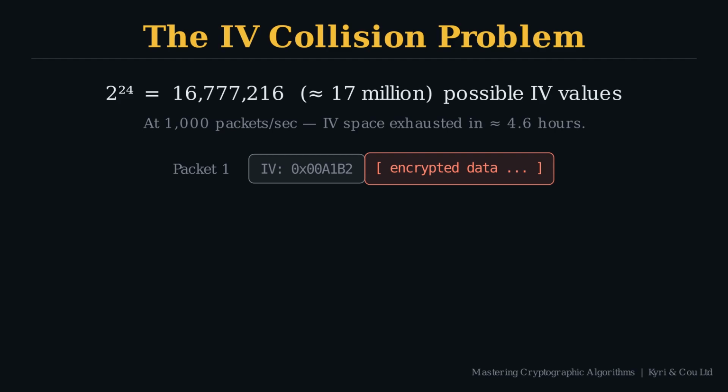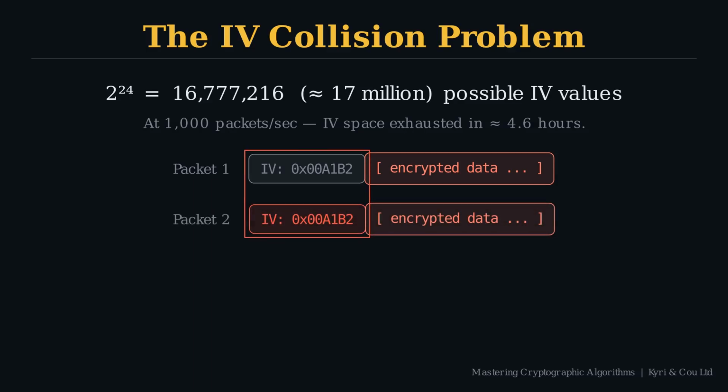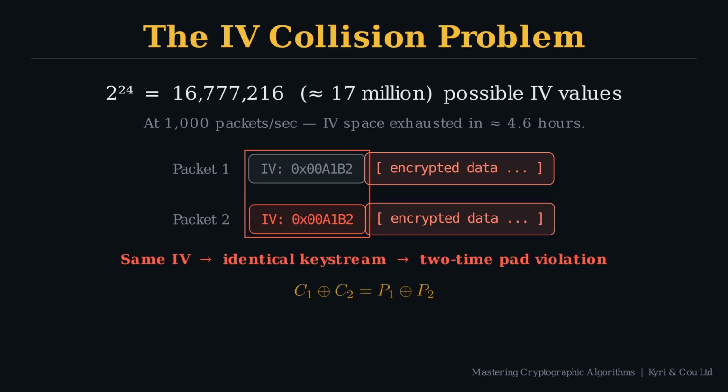That IV, combined with the base key, produces a specific RC4 keystream, unique to that combination. Later, a second packet arrives with the same IV, but it will also have the same base key, so we get an identical RC4 starting state, in other words, an identical keystream. XOR the two ciphertexts and the keystream cancels out completely. The same two-time pad attack applies directly: crib drag across the combined stream and both plaintexts fall out.